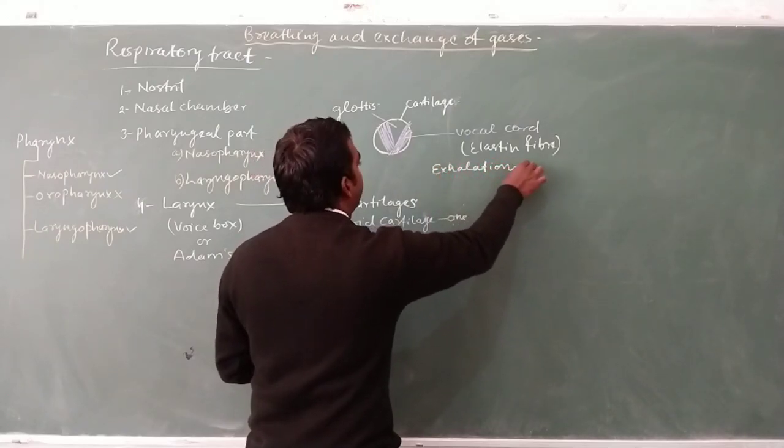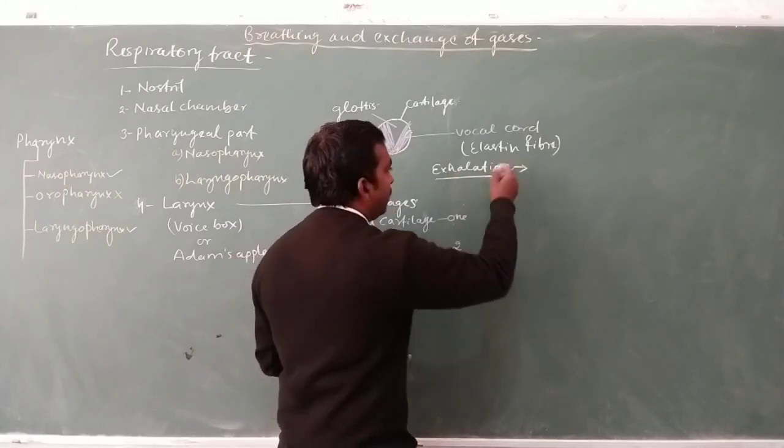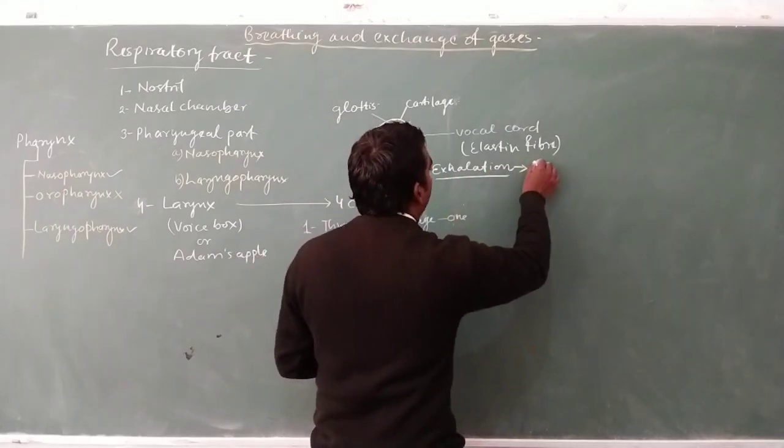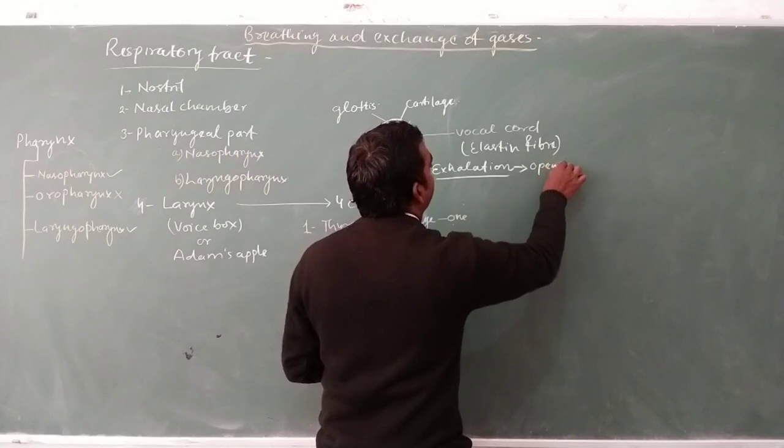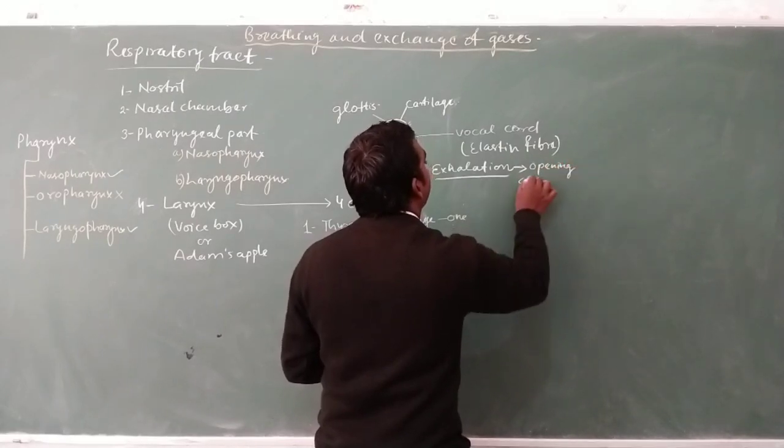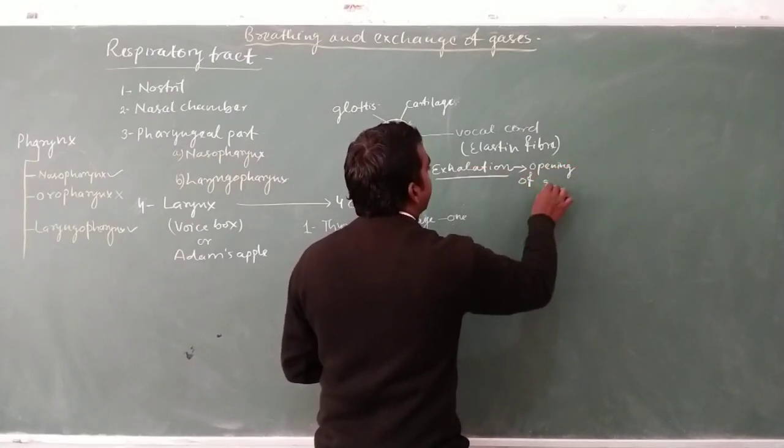Exhalation leads to the extension or opening of the glottis.